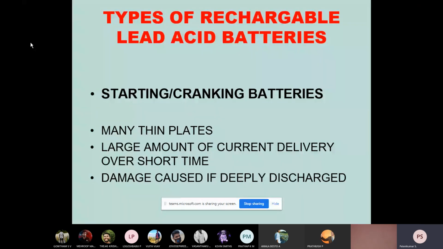But when we are connecting them for a complete depth of discharge, there a high current is needed from the battery. If sufficient charge is not available, there is a possibility of damage. The damage is caused if it is deeply discharged. This is a very big disadvantage of the lead acid battery.